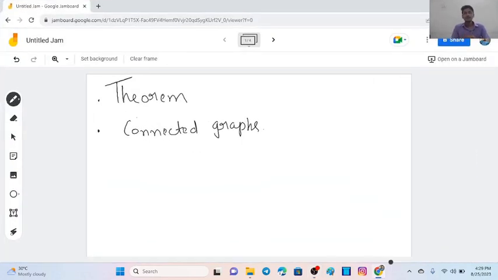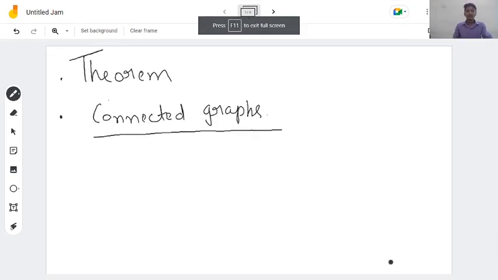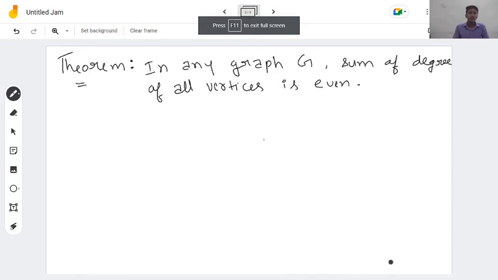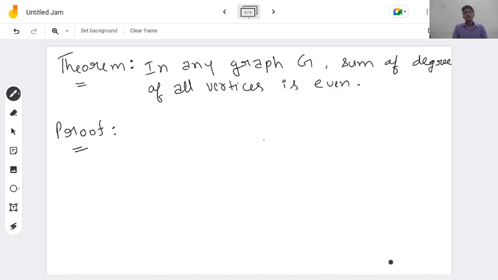This is our lecture number 6, and in this lecture we are going to cover a theorem and the definition of connected graphs. Okay, so let's start with the theorem. What our theorem says is, in any graph G, the sum of degrees of all vertices is even. Okay, so let's prove this. So we will see the sum of the degrees of all the vertices will be just 2 times the number of edges. Okay, so why will this happen?